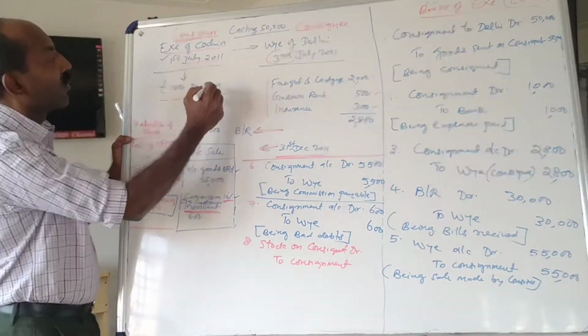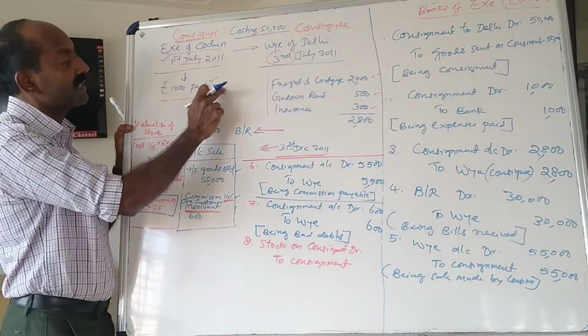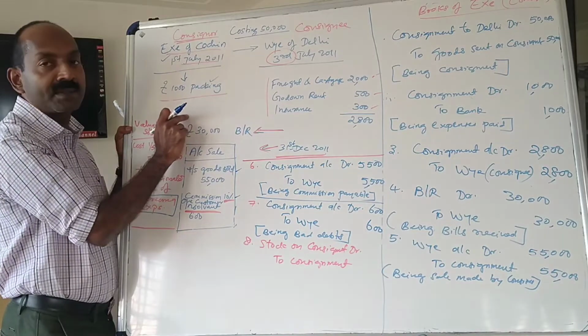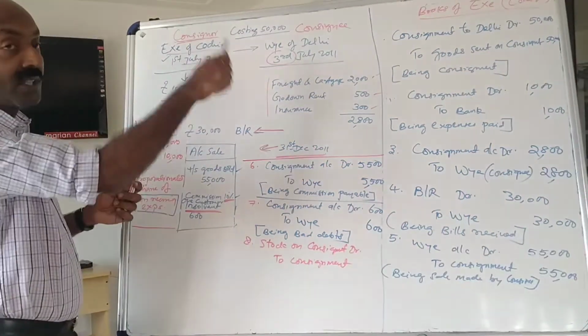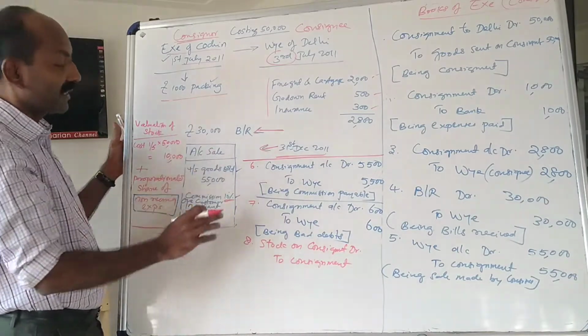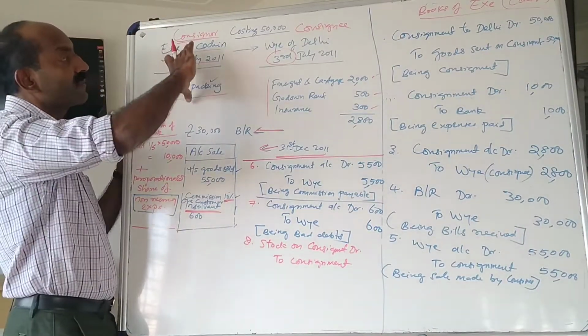That means the whole expense of the consignor, that is non-recurring expense. Remember that in non-recurring expenses, the whole expense of the consignor will be included.